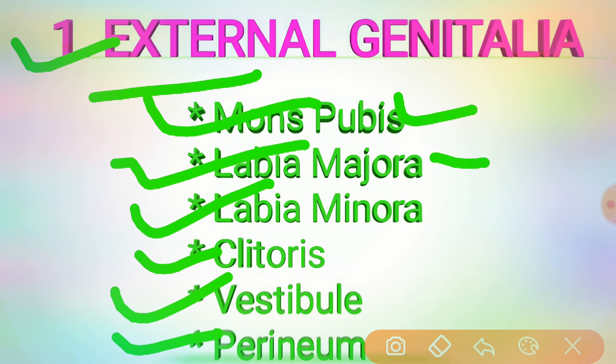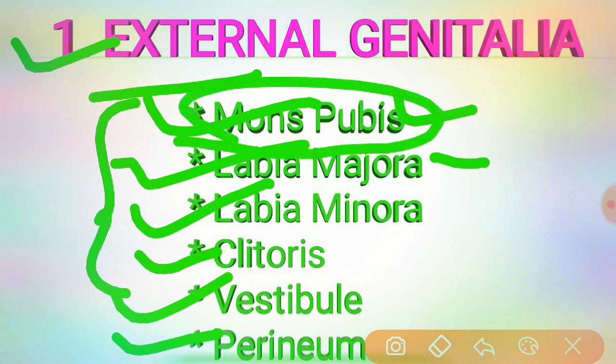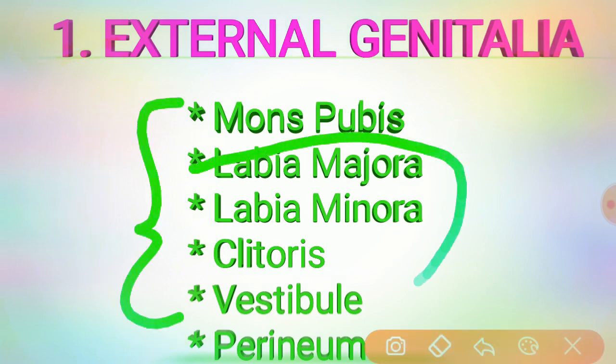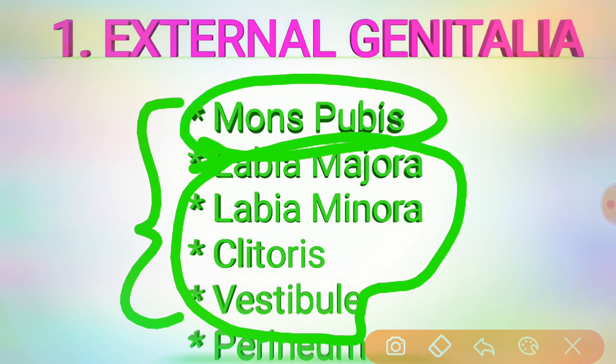Bartholin's glands, vestibular bulbs. So all of these, whatever we have listed, the labia majora, labia minora, hymen, clitoris, vestibule, urethra, Skene's glands, Bartholin's glands, and vestibular bulbs, are bounded anteriorly by the mons pubis, posteriorly by the rectum, and laterally by the genitocrural fold.